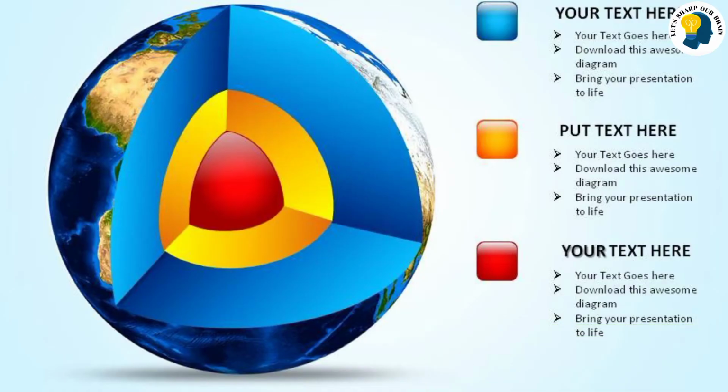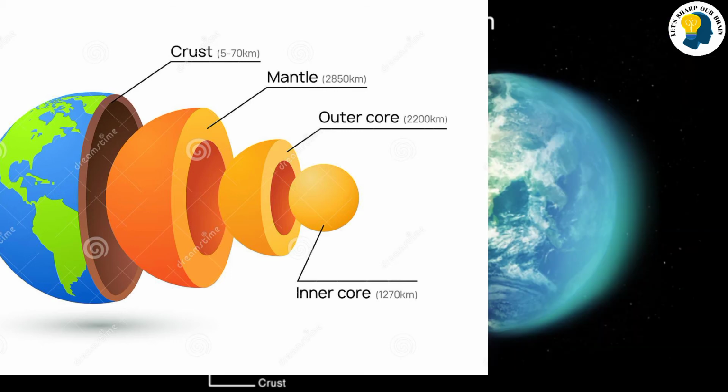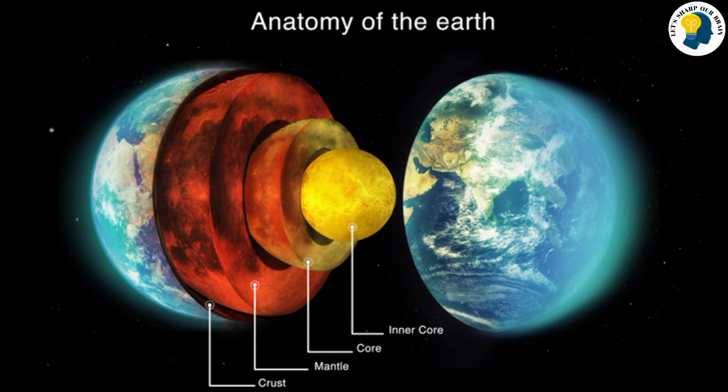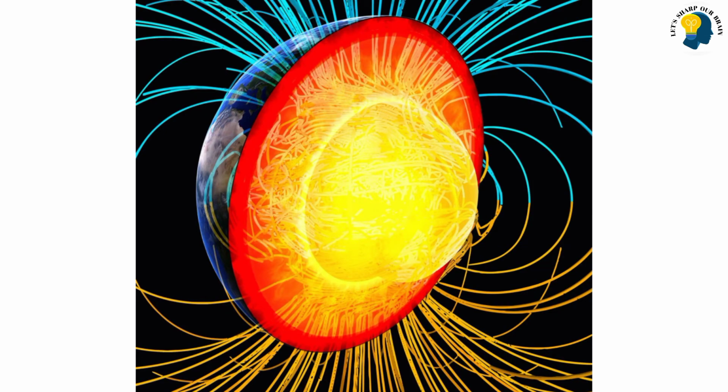The core is mostly a ball of metal, specifically iron and nickel. The shorthand used for the core is NiFe, simply the elements' chemical symbols. Elements that dissolve in iron, called siderophiles, are also found in the core.